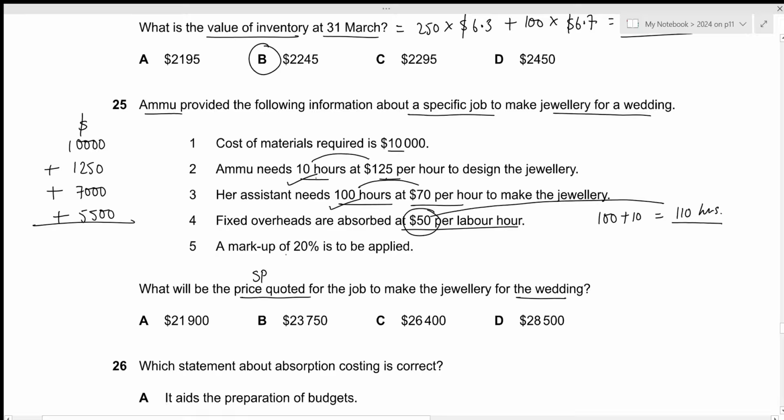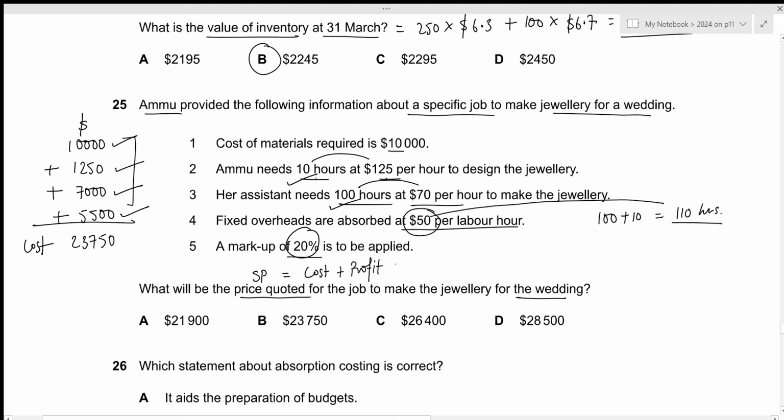Then we have the markup of 20%. So let's calculate the total: 10,000 plus 1,250 plus 7,000 plus 5,500. This results in the value of 23,750. This is the cost. We need the selling price and we have a markup. We apply markup by just adding the percentage of cost as part of our profit. So selling price will just be cost plus profit.